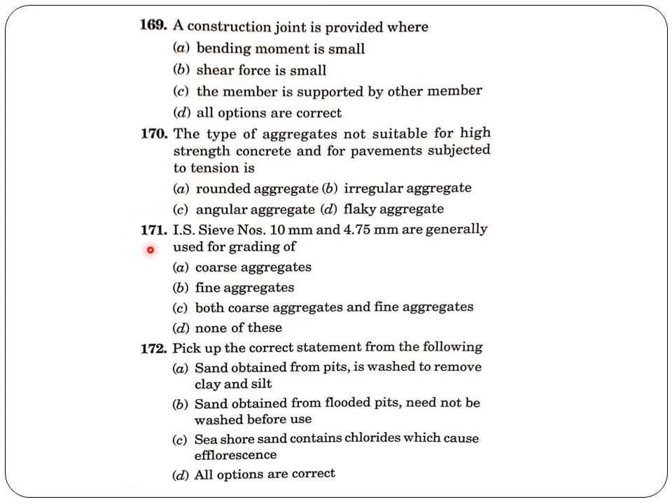Next question. IS sieve number 10 mm and 4.7 mm are generally used for grading of. This is used for both coarse and fine aggregates. So the answer is option C, both coarse aggregates and fine aggregates.